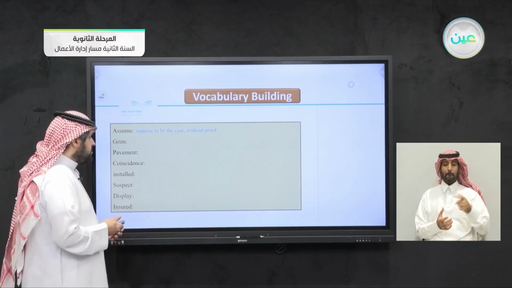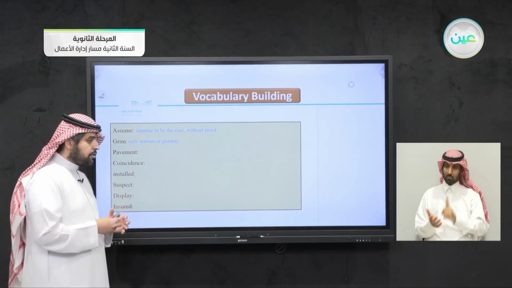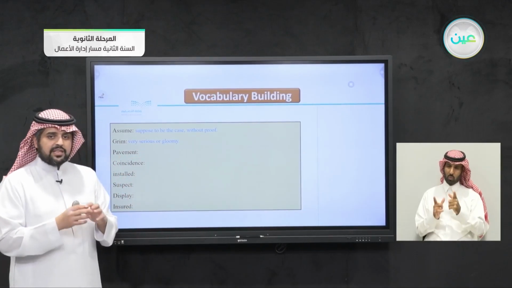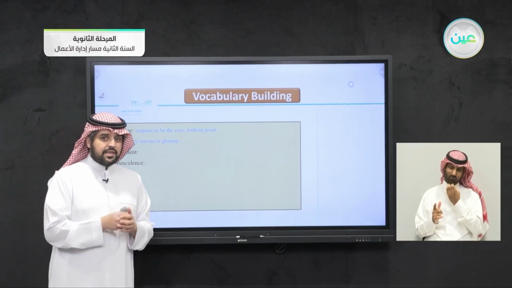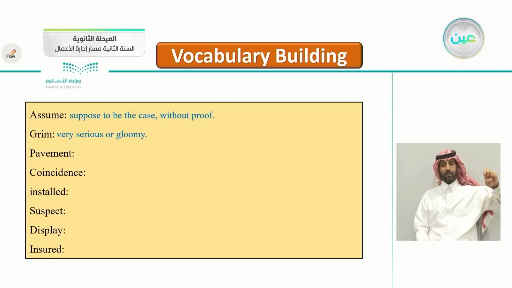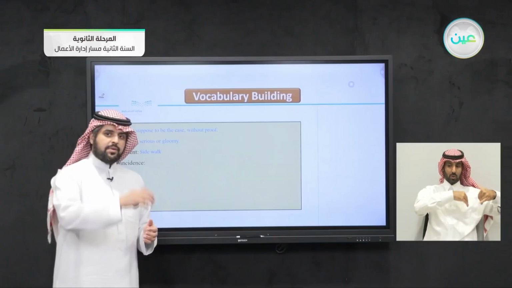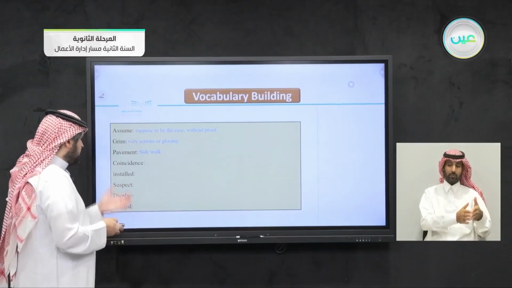Number two, grim: very serious or gloomy, a little bit sad, a little bit frightening. So this is a very serious or very gloomy, dark matter. The pavement, which you can see on the street, is the sidewalk where you walk by the street.